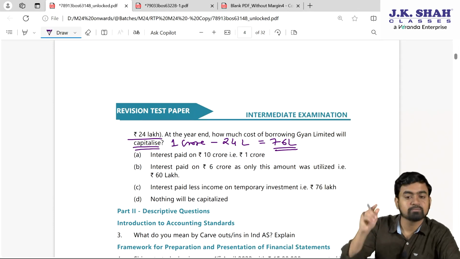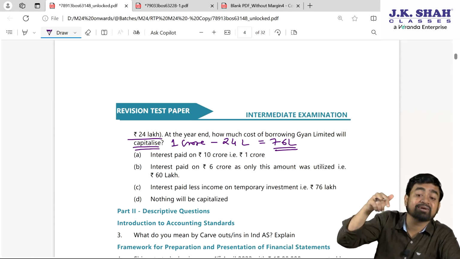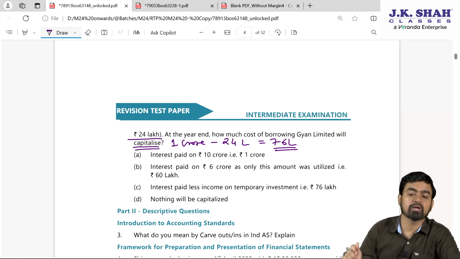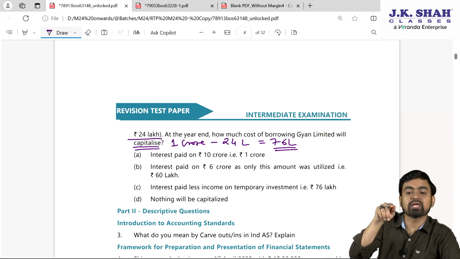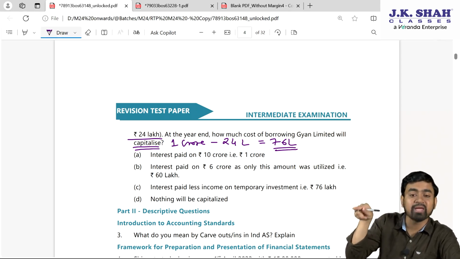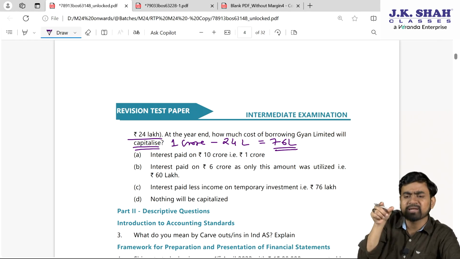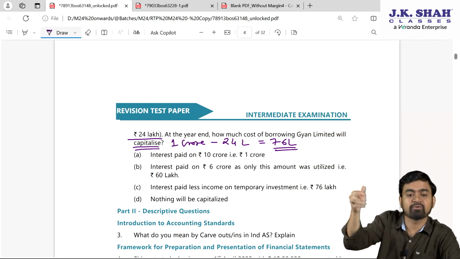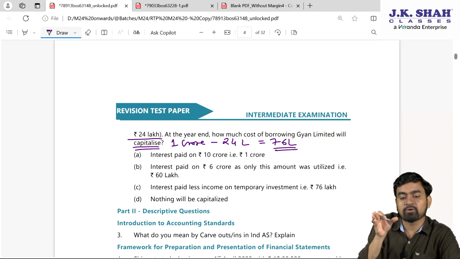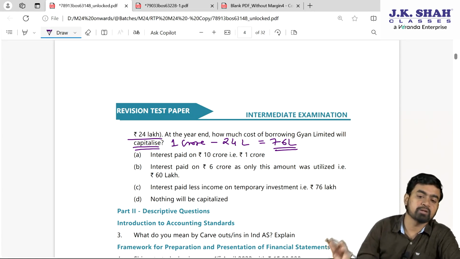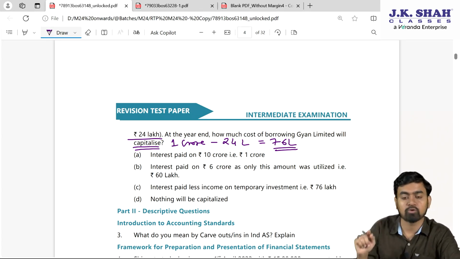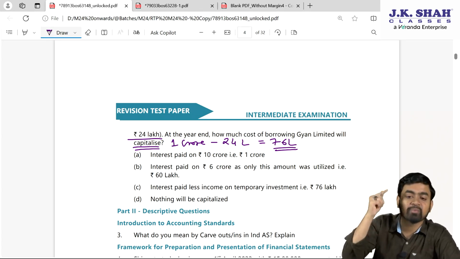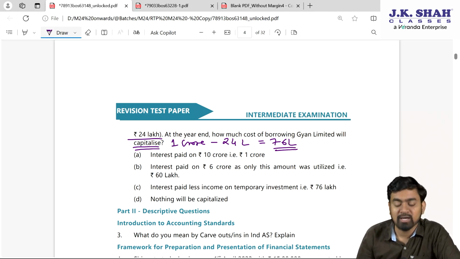My dear students, at the end, how much cost of borrowing Gyan Limited will capitalize? So in the asset we will add 76 lakhs borrowing cost and not 1 crore. So total borrowing cost 1 crore minus income from temporary investment, and that investment you have made out of the borrowings only, because that much amount I don't need at initial stage. After a few months I need. So till that time, for 1 month, 2 month time, we invested that particular amount. That is directly related income to this particular borrowing cost. Hence, that should be subtracted from the total borrowing cost. Net 76 lakhs will be added in the cost of asset, my dear students.